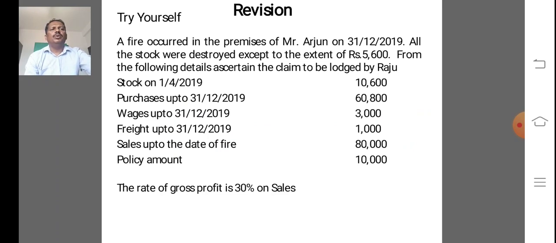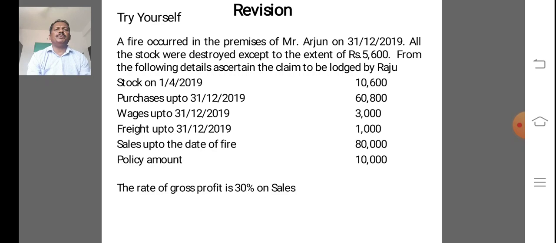Next we take try yourself. A fire occurred in the premises of Mr. Arjun on 31/12/2019. All the stocks were destroyed except to the extent of rupees 5,600. That is 5,600 is treated as a salvage. From the following particulars, ascertain the claim to be lodged by Mr. Raju. That is stock on 1/4/2019, that is 10,600.